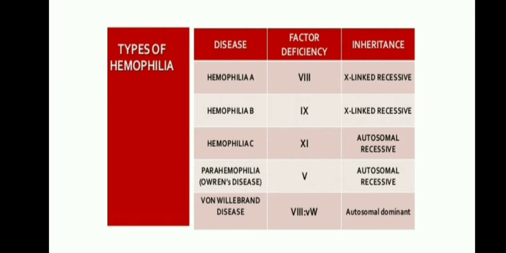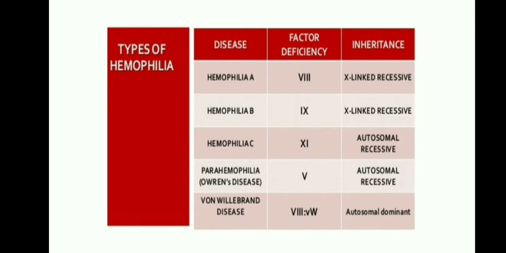And parahemophilia is a deficit of factor 5, and it is autosomal recessive. Same here, von Willebrand disease is because of the deficit of factor 8 and factor 5, and it is inherited as autosomal dominant, not recessive.